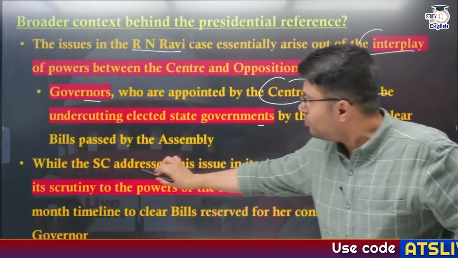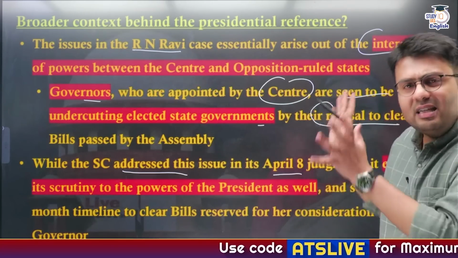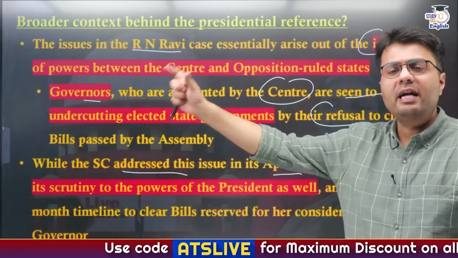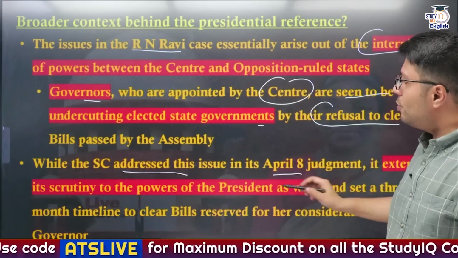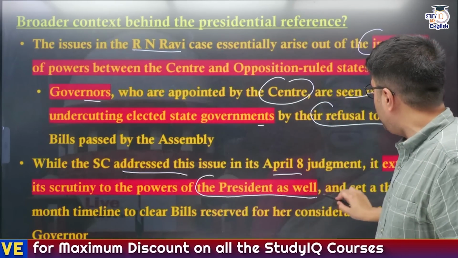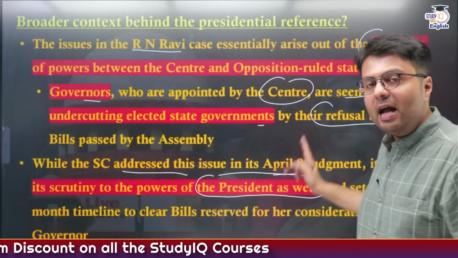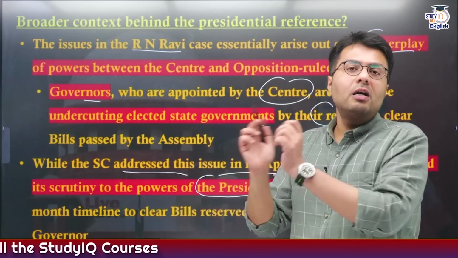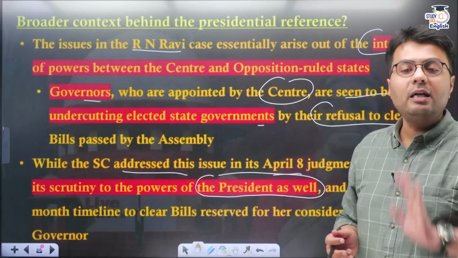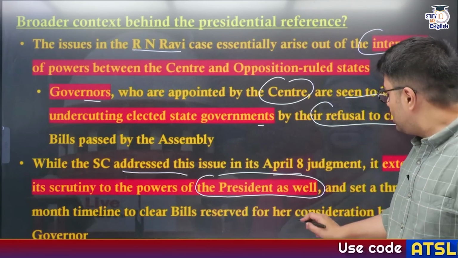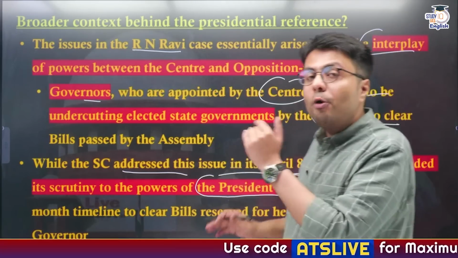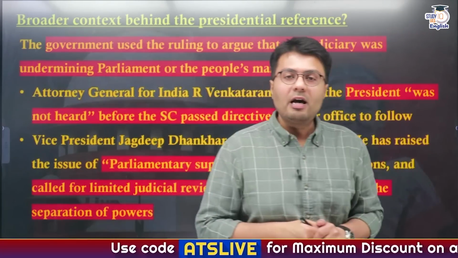So, the Supreme Court actually addressed this, and this is well and good, and it is accepted that the governor should decide in a time frame. But while doing so, the Supreme Court also issued timelines on the President of India, and therefore it violated the presidential discretion that is given to her under Article 201. So therefore, this is a bigger issue that has become a point of contention between the central government and the judiciary.